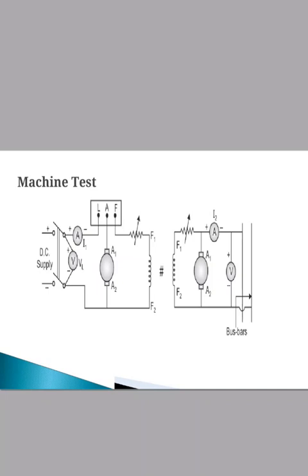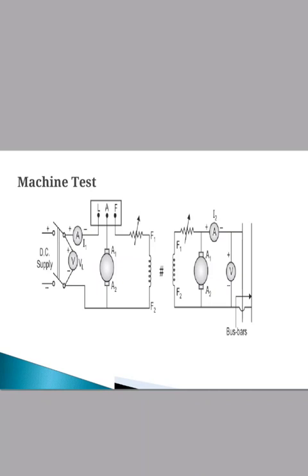Then we obtain the input to the motor as V into I1, hence the efficiency will be given by the output of the motor divided by the input to the motor. From this we get the efficiency.